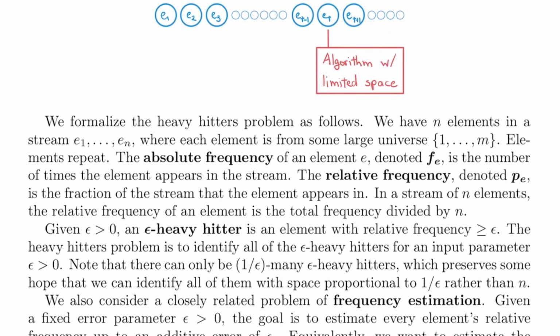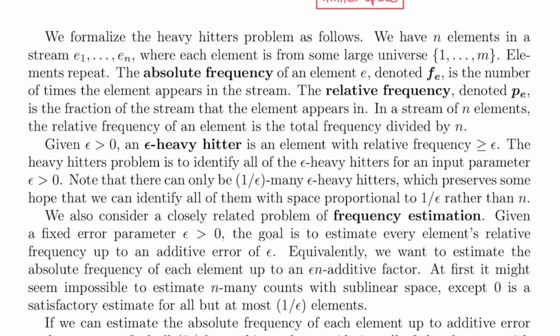Given epsilon greater than 0, an epsilon heavy hitter is an element with relative frequency greater than or equal to epsilon. The heavy hitters problem is to identify all of the epsilon heavy hitters for an input parameter epsilon greater than 0. Note that there can only be 1 over epsilon many epsilon heavy hitters, which preserves some hope that we can identify all of them with space proportional to 1 over epsilon rather than n.